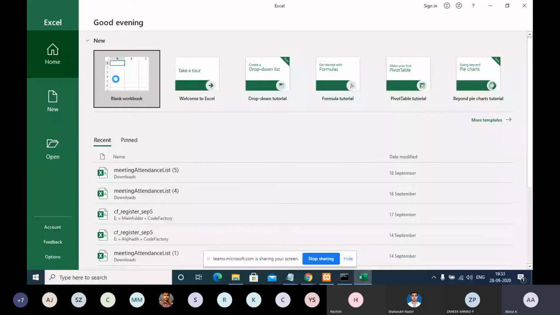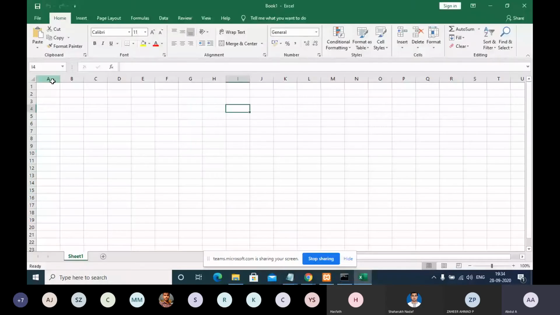For example, this is column A, column B, column C, column D. Let's say you are going to purchase some pants or shirts in a shop.